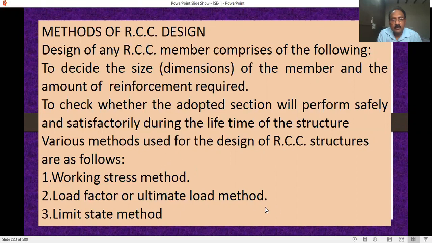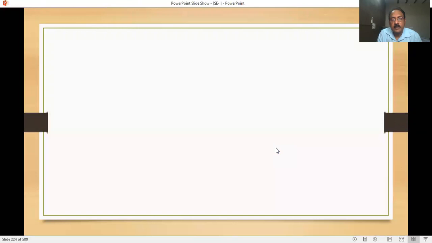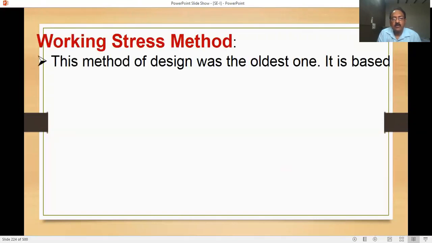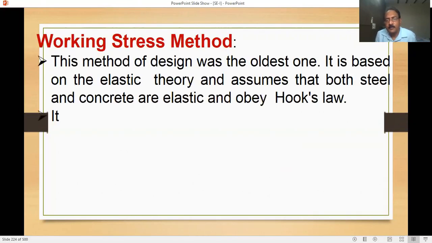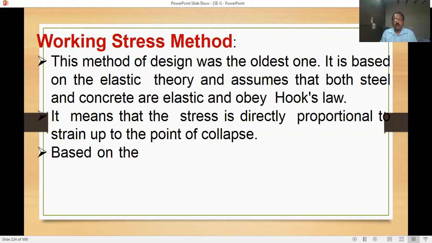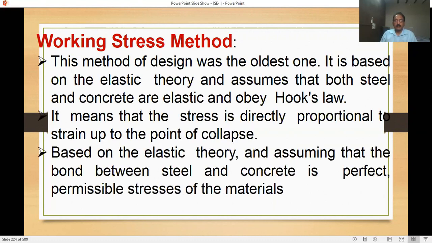See, you listen carefully. What are the differences? You will get this in the examination. What is the working stress method? This method is the oldest one. It is based on the elastic theory and assumes that both steel and concrete are elastic and obey Hooke's law.